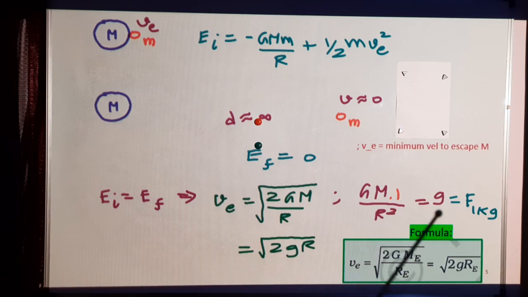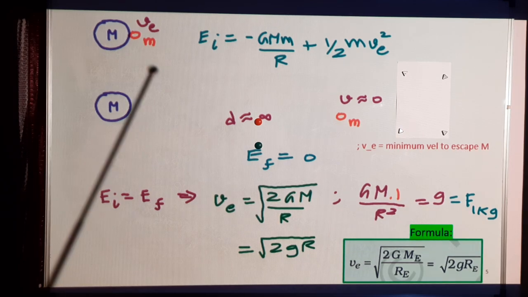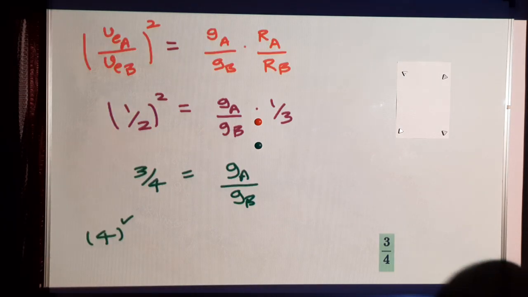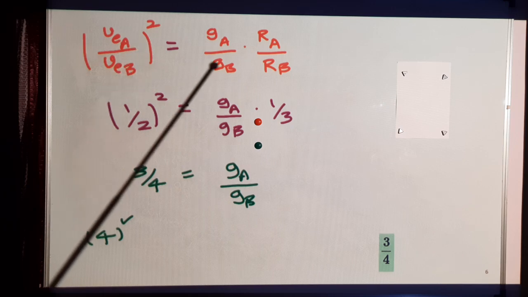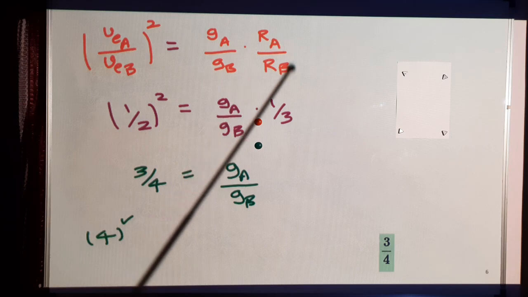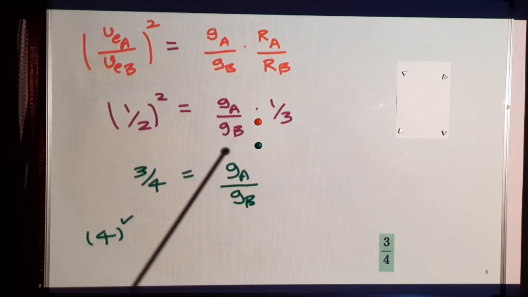And using the concept of g, which is force on 1 kg, we get g as GM by R squared. The g is on the surface. So using this, we get the formula for escape velocity as square root of 2gR. If you remember the formula, you can straight away use this one. From this, I get the ratio of the escape velocities as square root of the ratio of g into the ratio of R. Or I can square it and get the ratio of the escape velocity squares equal to the ratio of g into the ratio of R. The ratio of escape velocity is half, given in the question. The ratio of the radius is 1/3, that's also given in the question. From this, I get the ratio of g as 3/4.